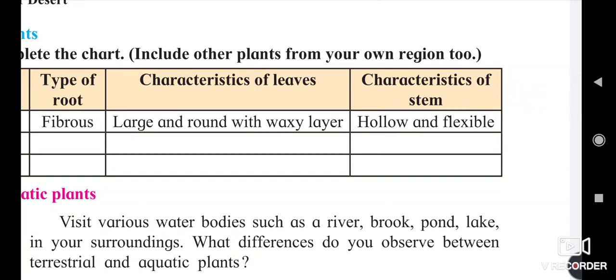And the last characteristic is the stem of the cactus. The stem turns green due to chloroplast, and the food is created by the stem, so it looks green.